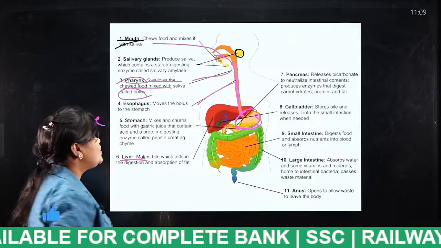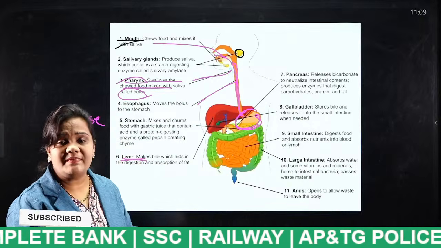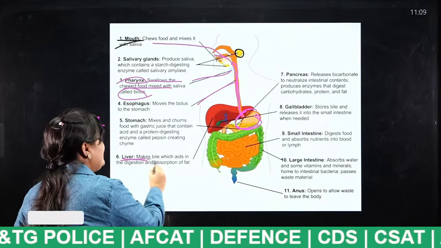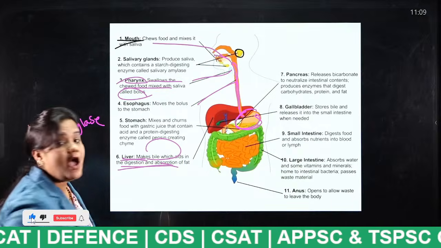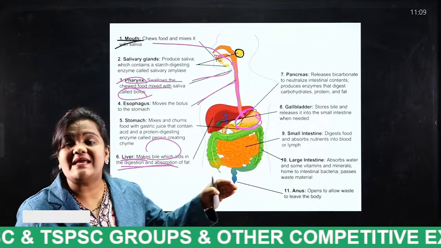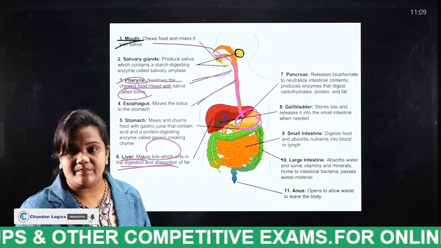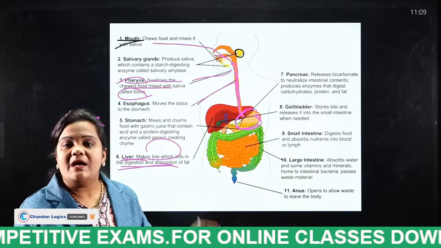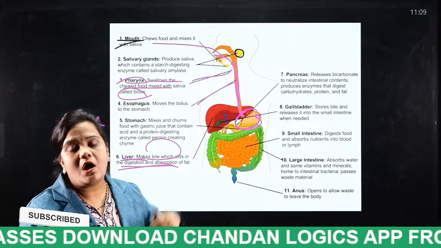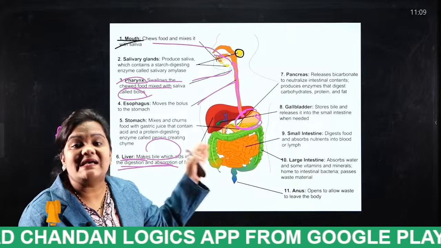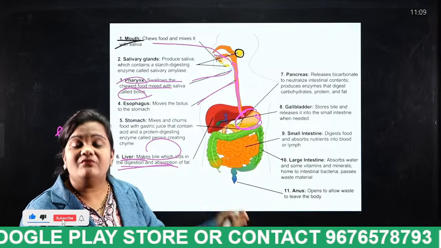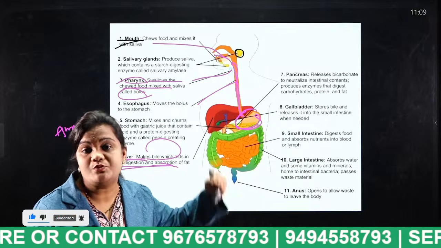What is the function of the liver in the digestive system? The liver will release bile juice, which aids in the digestion and absorption of fat. Did you understand? The liver is known as an accessory organ in the human digestive system. You may be asked: in the human digestive system, is the liver an alimentary canal organ or an accessory organ? The liver is an accessory organ. Its function is to release bile, which is used for digestion and absorption of fat.